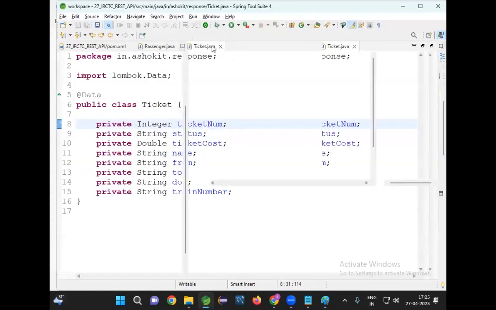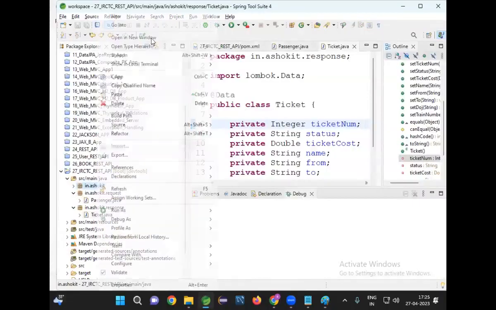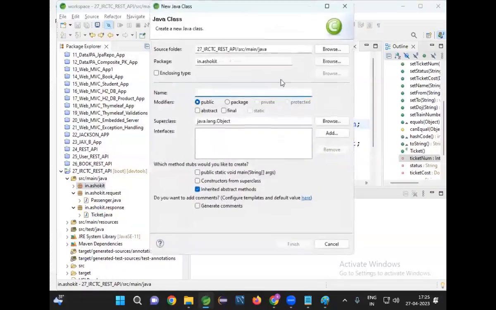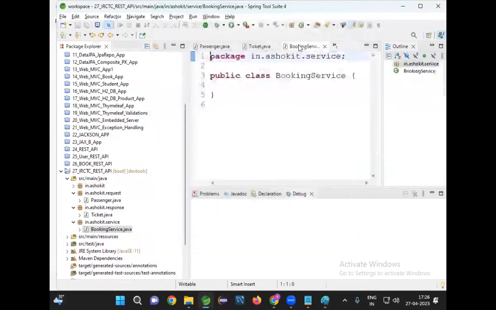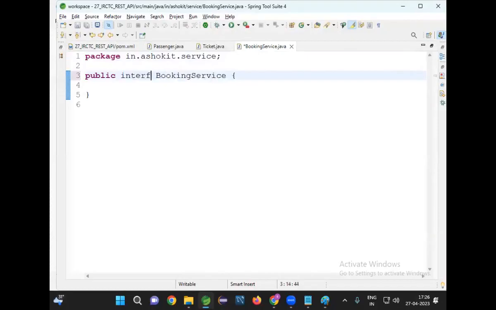Good. Now, let me create one service interface in the dot ashok id dot service package. Here I'm taking a service called booking service; ticket booking service, ticket service, or rail service, anything. Booking service. Now let me take this as an interface. How many methods are required for now? Two methods are required for us. What are those two methods?